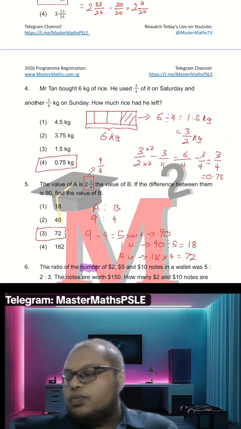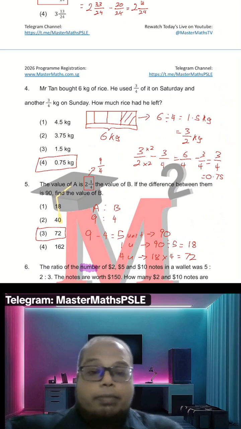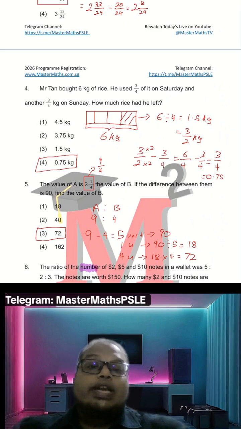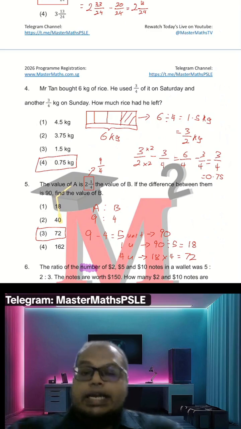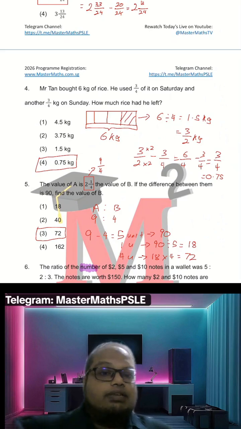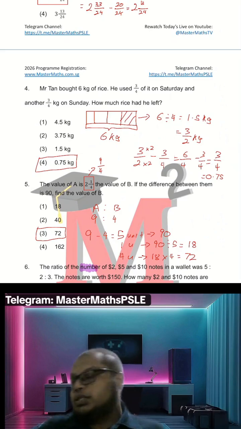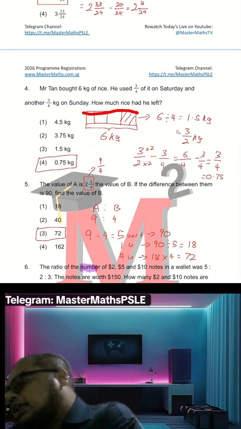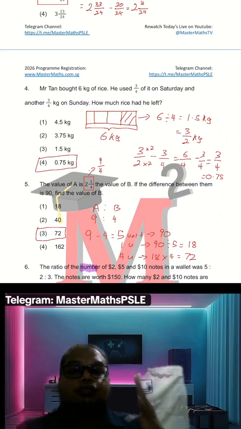So question 4. Okay, so question 4, just now remember I say about the one without units. So the fraction without units is basically for you to split up into portions. So something like that. Okay, you got 4 boxes there.